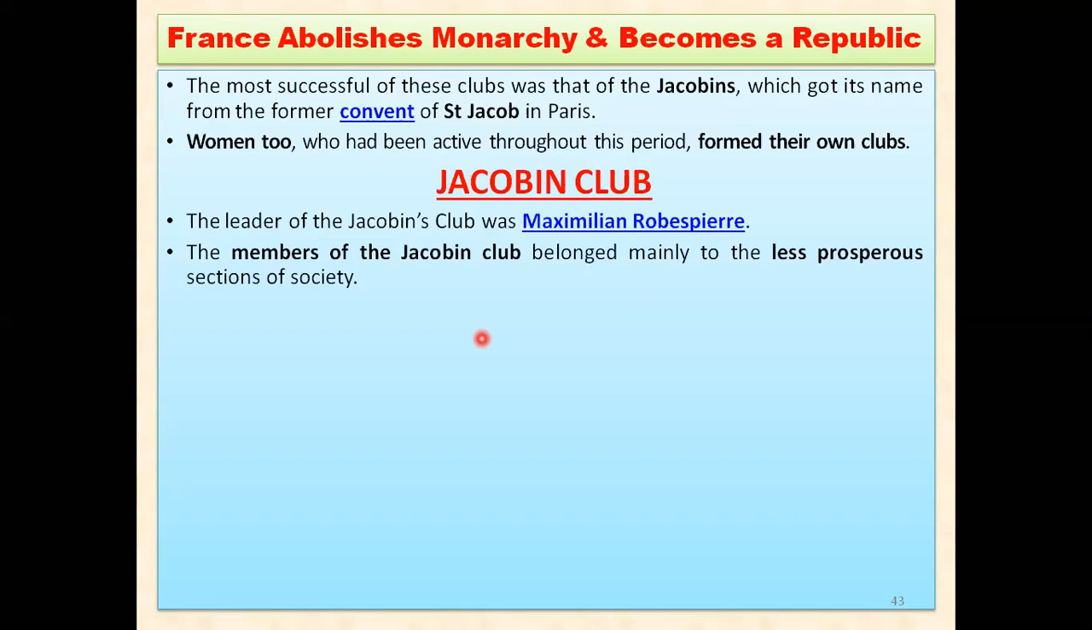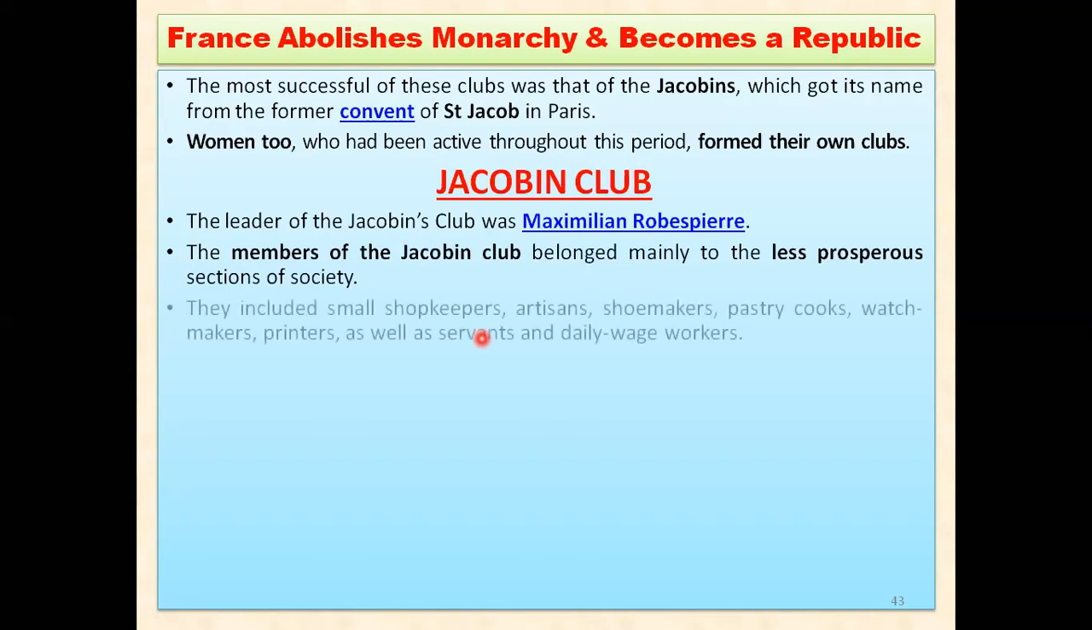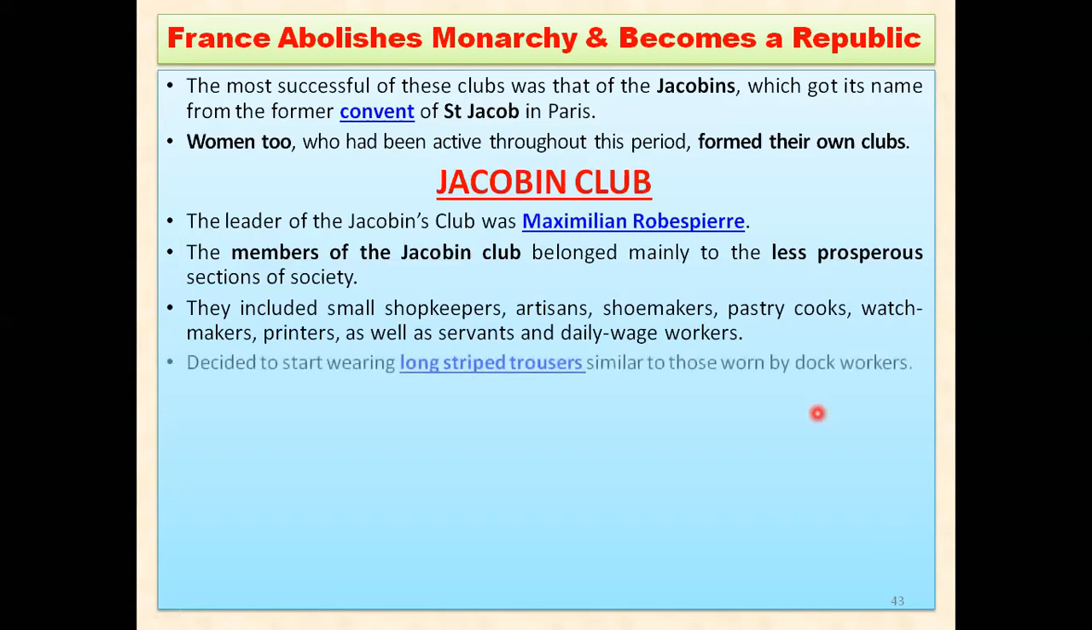So they were not very rich. They were less prosperous people, and they included small shopkeepers, artisans, shoemakers, pastry cooks, watchmakers, printers, as well as servants who used to work at your house, and daily wage workers also. You can see these people were there in the Jacobin Club. They were the members. So you can say this is the party of the poor people.